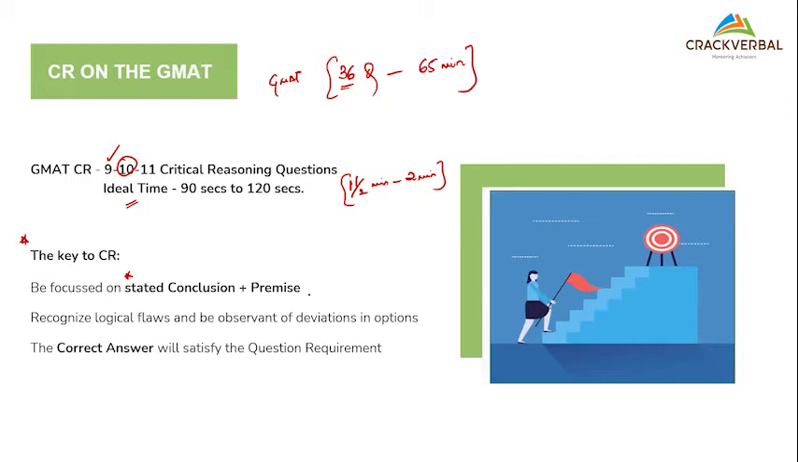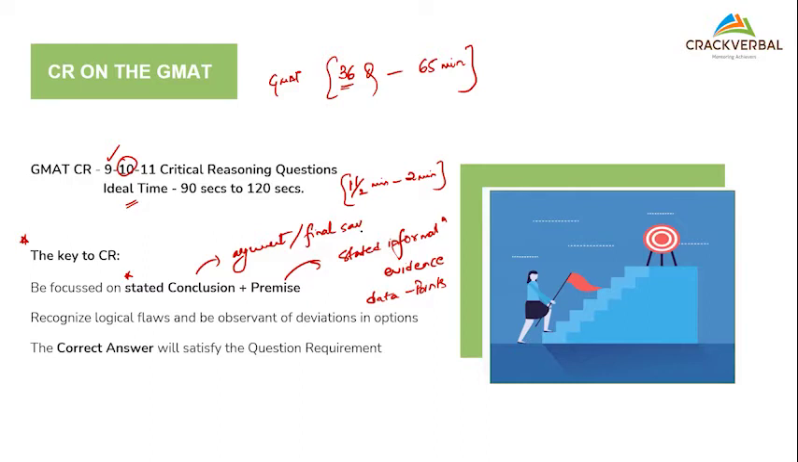For first timers, the conclusion is nothing but the final say of the author, the main argument of the passage. And the premise is the stated information or the stated evidence, what I also call data points. These are synonymous words that you can take into consideration. This is in layman's terms what we will pay attention to.